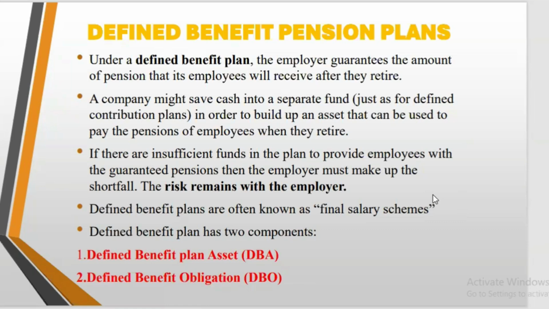So in the previous video, we looked at the definition, we covered the scope, and then we looked at types of employee benefits, right? So we looked at the short term, we looked at termination benefits, we looked at other long-term employee benefits, and then we started with the post-employment benefit. We said that's the main topic. I mean, that's the main type of employee benefit covered by IAS 19, right?